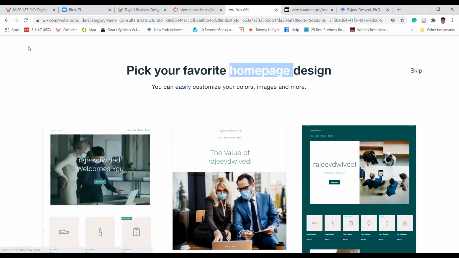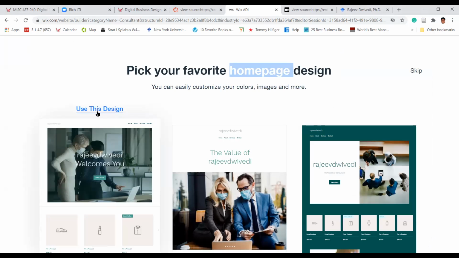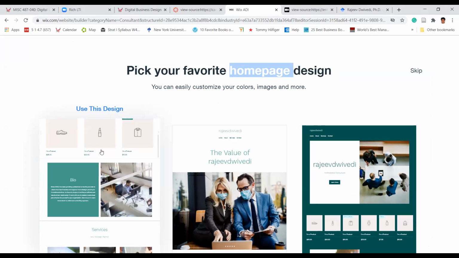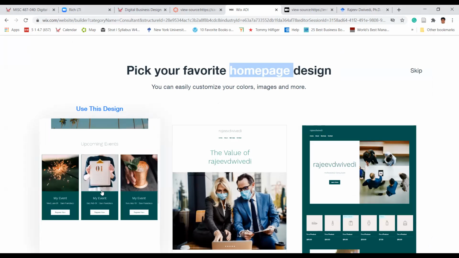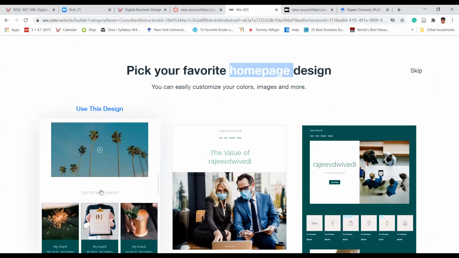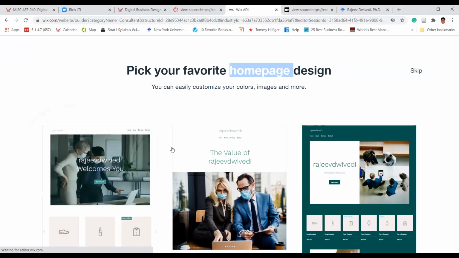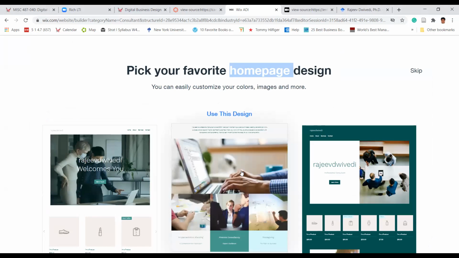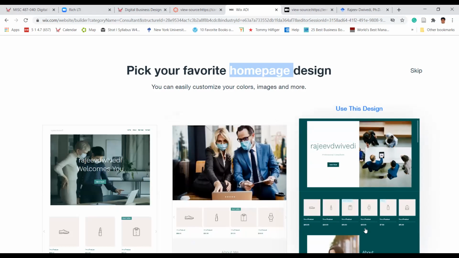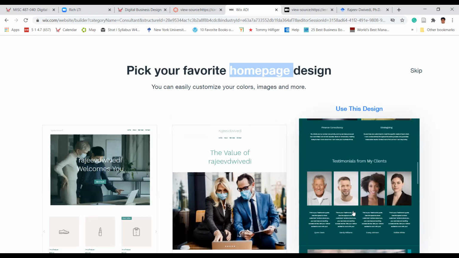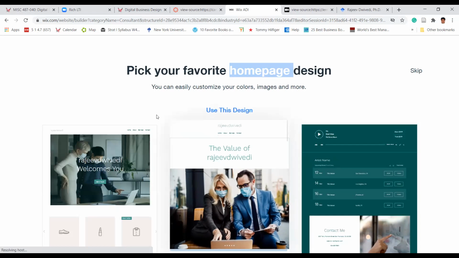I'm just going to see what the Rajiv Dwivedi welcomes you. Use this design. So this is the one thing. After this, different options are given here for the value of Rajiv Dwivedi. What do you want me to pursue?